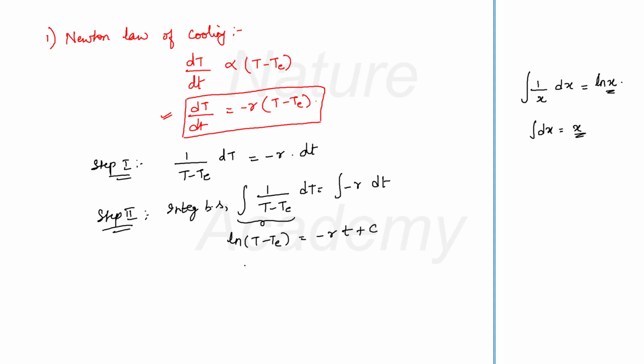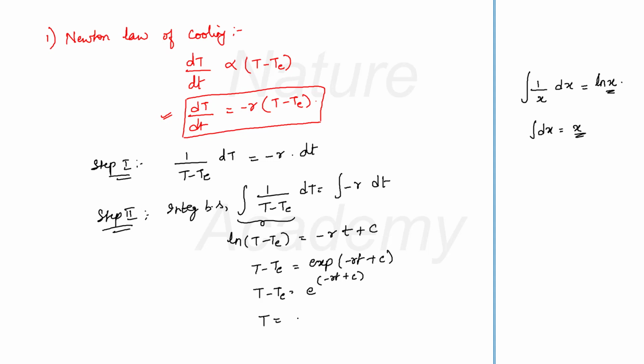Whenever you have log, how can you get rid of it? If you have log on the left hand side, put it on the right hand side so that it becomes exponential, because log and exponential are inverse of each other. So you can get rid of log easily by putting it on the right hand side. I am going to do the same. t − te will become exponential of −rt + c, or you can also write it as t − te is equal to e raised to −rt + c. Now I will put this te on the right hand side because I want to find the value of t.